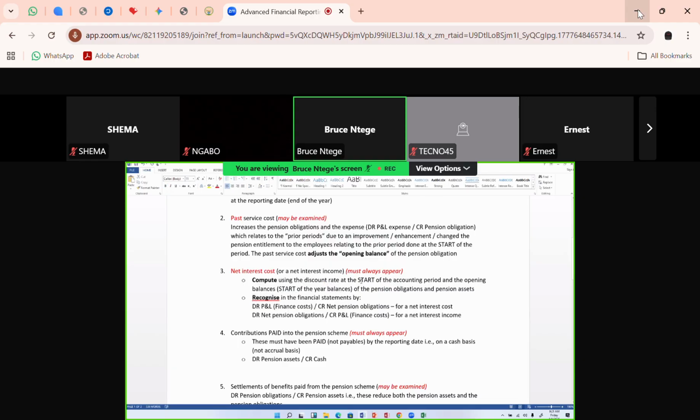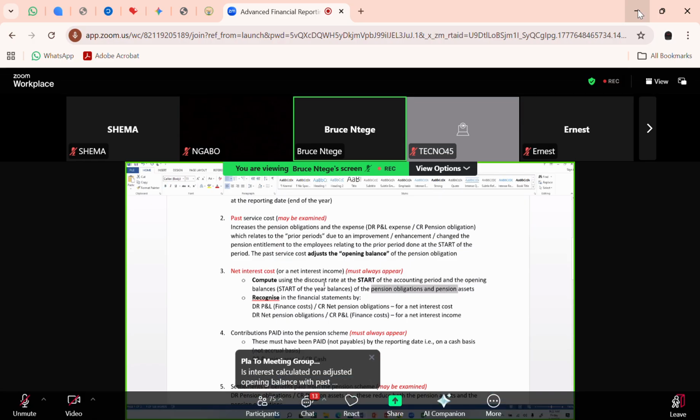Calculating it could be the problem to students because they don't know that they always have to use the start of year discount rate and the start of the year balances. The start of the year balances for the pension obligations and the start of year balance for the pension assets, you need to calculate it. If you start computing using the end of year discount rate or end of year balances, you're starting to run it bad. You're starting to get it wrong.